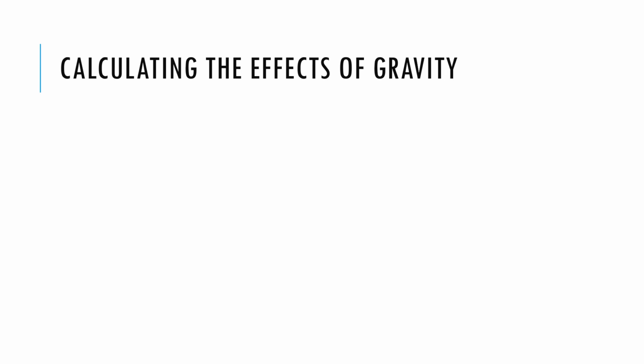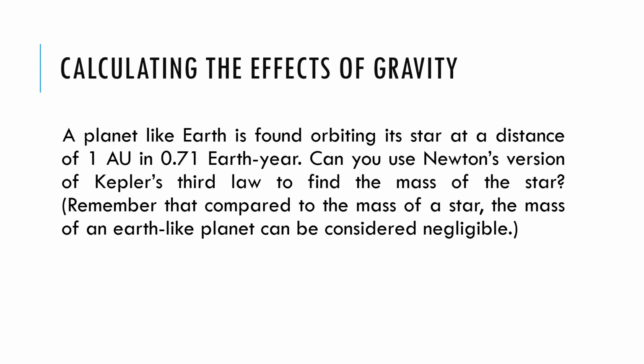Now let's take a look at calculating the effects of gravity. A planet, like Earth, is found orbiting its star at a distance of 1 astronomical unit in 0.71 Earth year. Can you use Newton's version of Kepler's third law to find the mass of the star? Now remember that compared to the mass of a star, the mass of an Earth-like planet can be considered negligible.